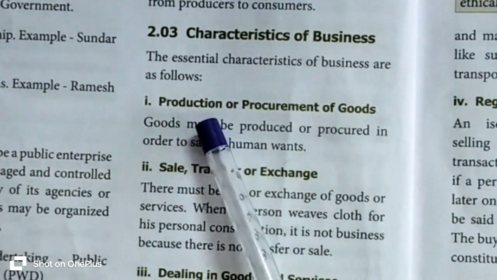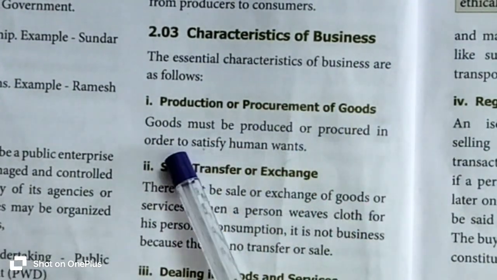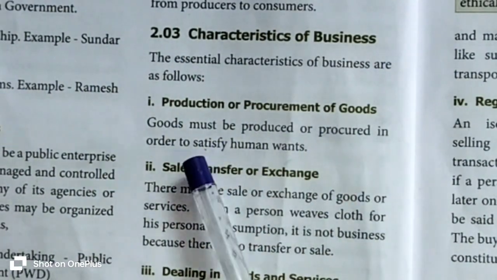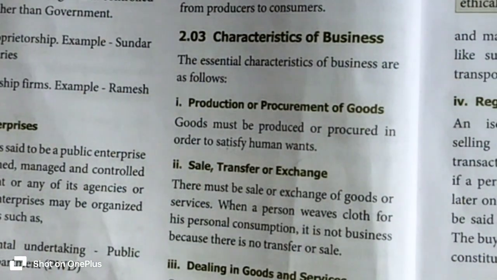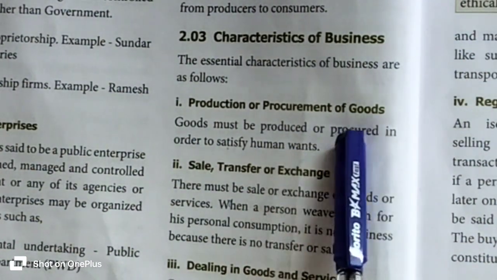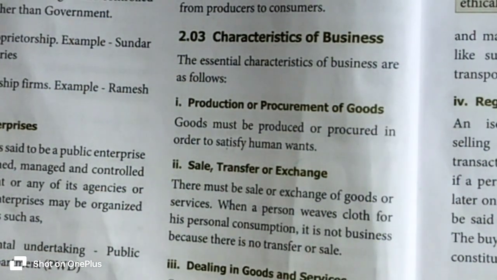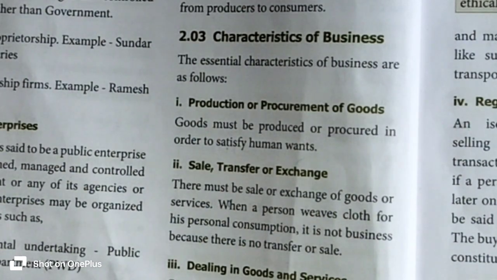Let's discuss in detail about the characteristics of the business. The first one is production or procurement of goods. Goods must be produced or procured in order to satisfy human wants. What is meant by production? Production means to produce or manufacture goods in a factory to satisfy human wants. What is meant by procurement of goods? Procurement of goods means a businessman purchases the demanded goods in bulk and supplies them to satisfy human wants.